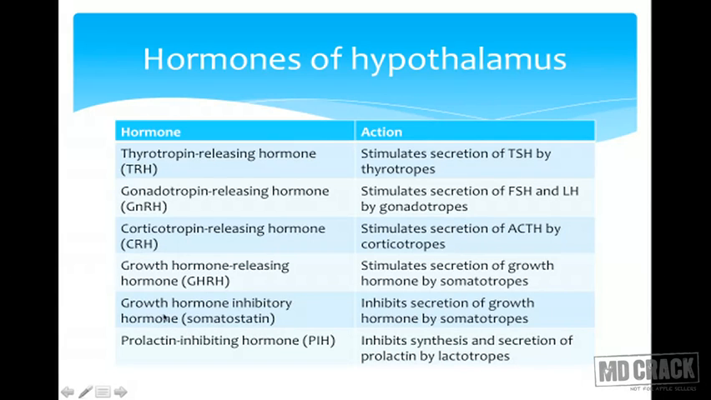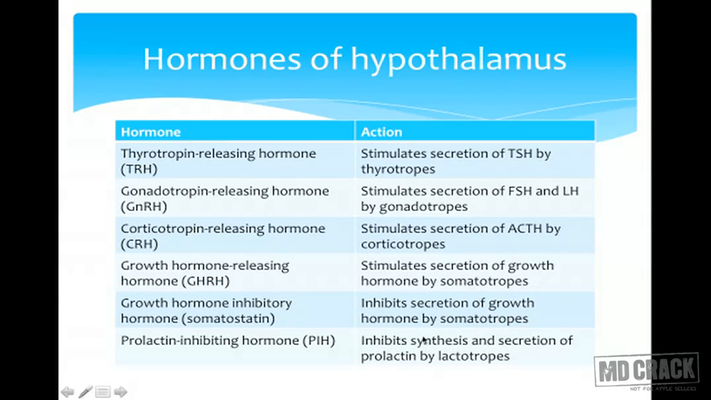So what is the function of growth hormone inhibitory hormone? It will inhibit the secretion of growth hormone from the anterior pituitary. And there is one more hormone which is called prolactin inhibiting hormone. What is the function of prolactin inhibiting hormone? It will suppress the synthesis of prolactin from the anterior pituitary.